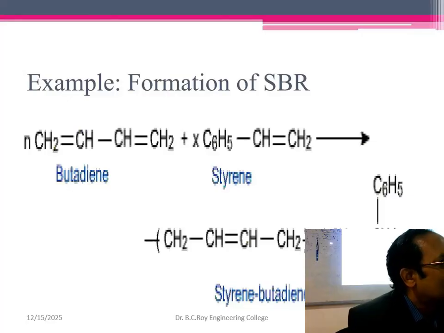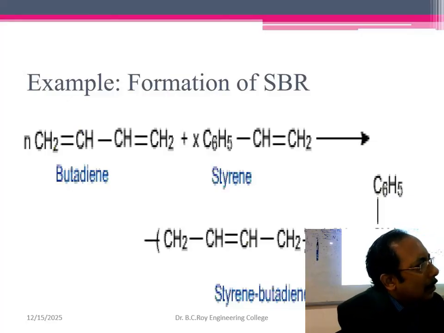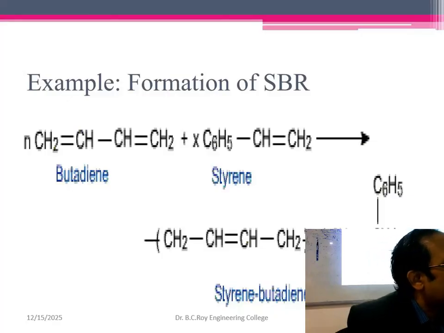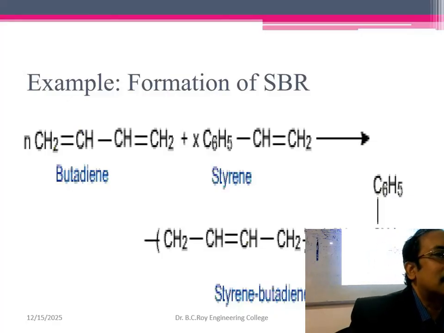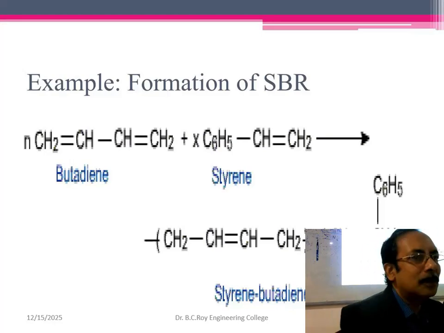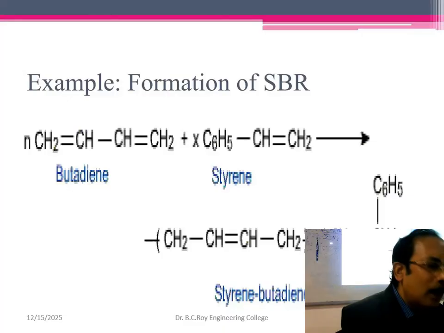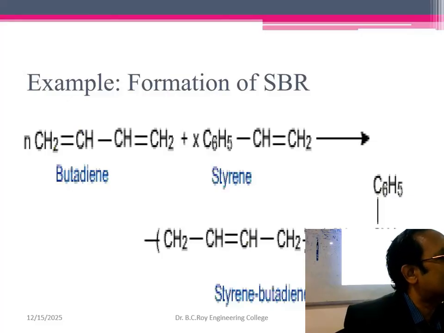Elastic. That is one. Plasticity: if you fold it, it will be folded but not break, and it will not come back also. That is called plasticity. Understand the difference. Elastic: you pull, release, it comes back. Plastic: you pull, release, it will be elongated, it will not come back. That is plasticity. Plastic-like property is plasticity. Elastic-like property is elasticity. And there is another one, glass-like property.